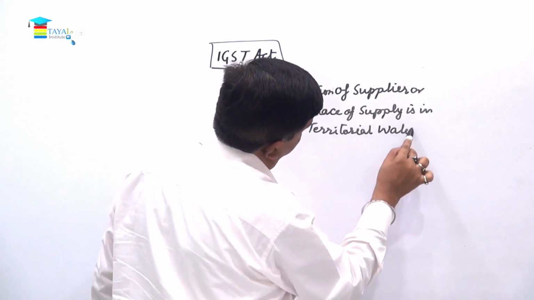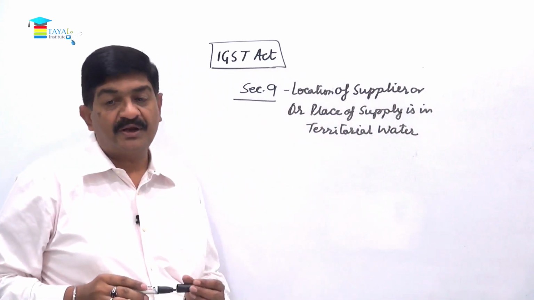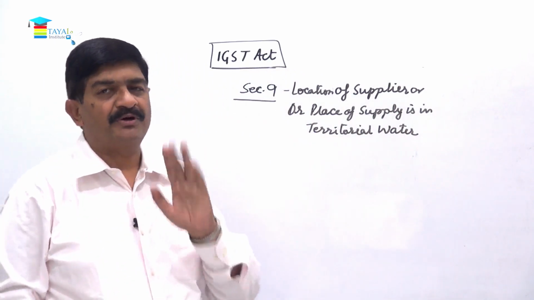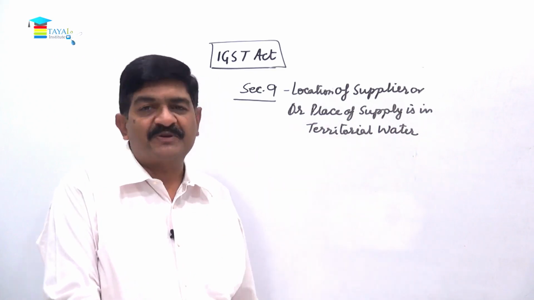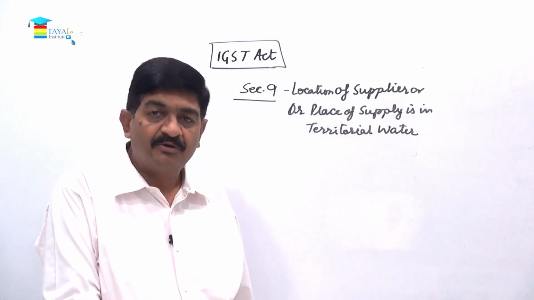In that case, because we have talked about the state or union territory, we are not talking about the territorial waters. So section 9 specifically talks about the territorial waters.